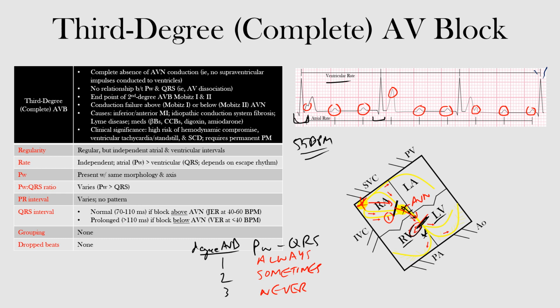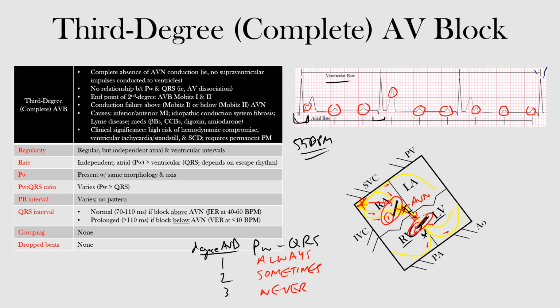Remember, third degree or complete heart block is the endpoint of second degree AV block, Mobitz type 1 and 2. We said if it's above the AV node, it's like Mobitz type 1, which can progress to this form of block. Or if it's below the AV node, we could have Mobitz type 2 that progresses to this complete heart block. So it's conduction failure above or below the AV node. We mentioned a number of causes, but they tend to be the same causes as Mobitz type 1 or 2. They're just a progression of those.